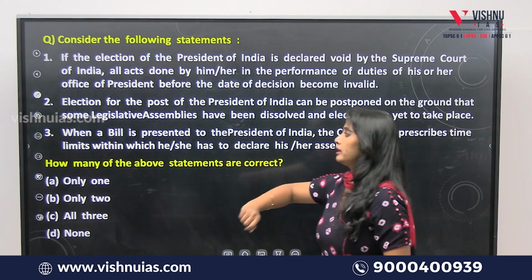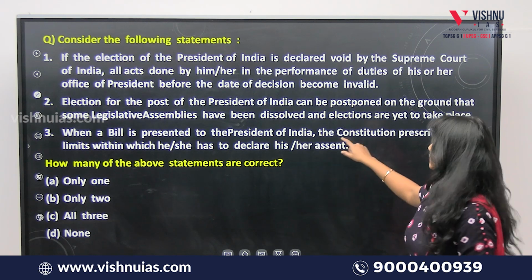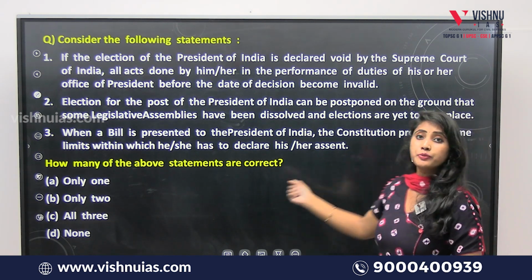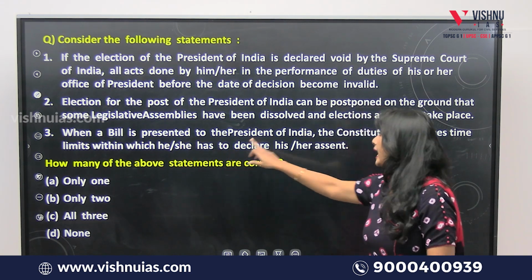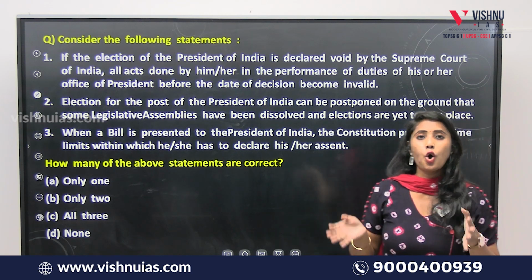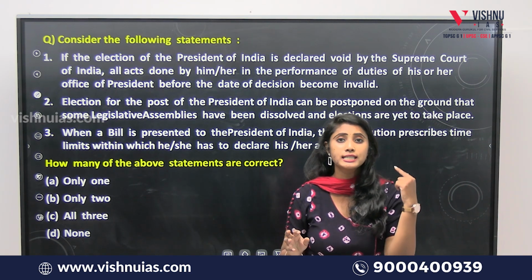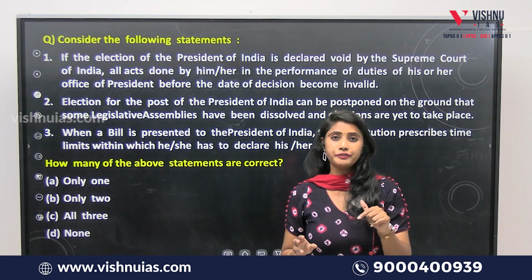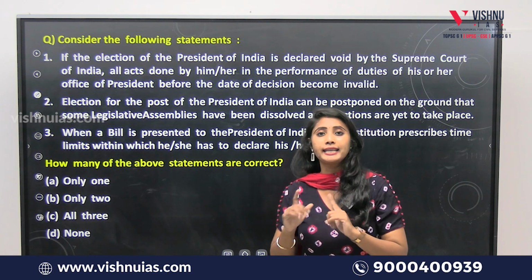And the third one: when a bill is presented to the President of India, the Constitution prescribes time limits within which he or she has to declare his or her assent. Generally, all the bills introduced in the parliament will be passed to the president for his or her assent, and only after the president's assent will that bill become an act.